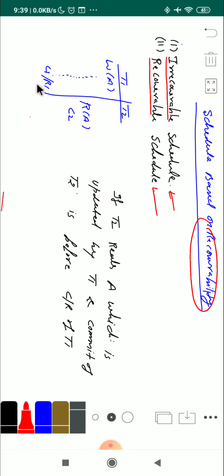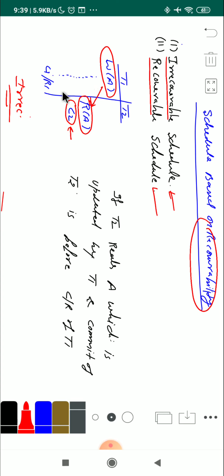So this schedule is an irrecoverable schedule. Why is it irrecoverable? Let's understand. Here in transaction T1, there is a write of A, and after that transaction T2 is reading this update. So here it is write of A, after that it is a read, and after reading, transaction T2 commits. So यहाँ पे क्या हो गया, commit हो गया T2 का.